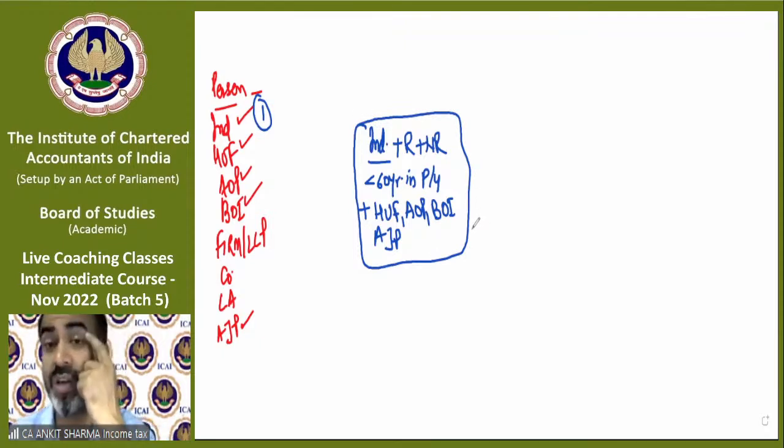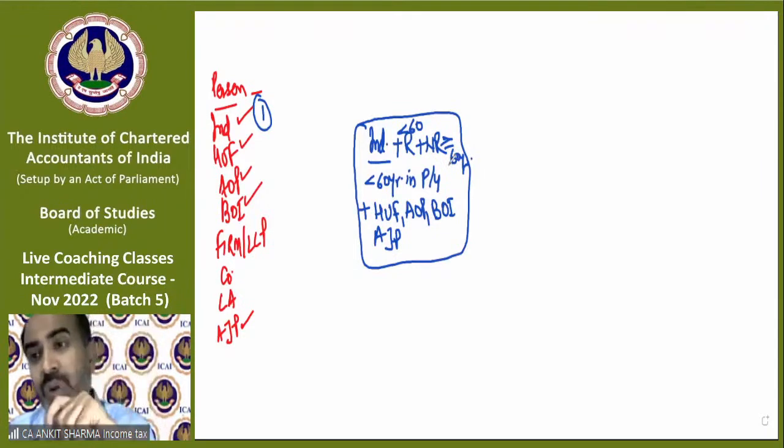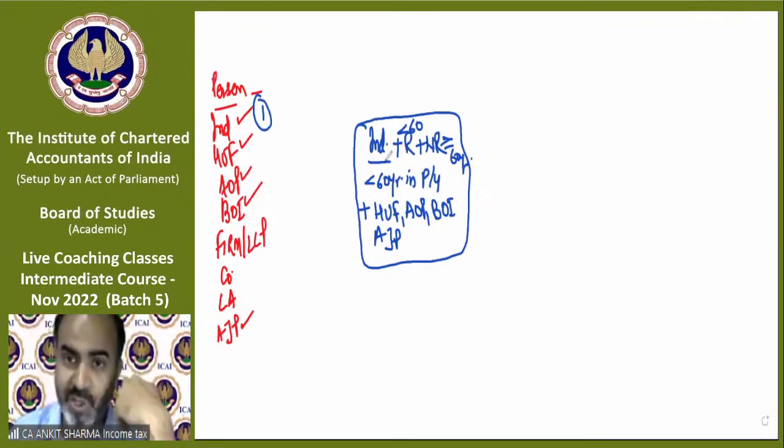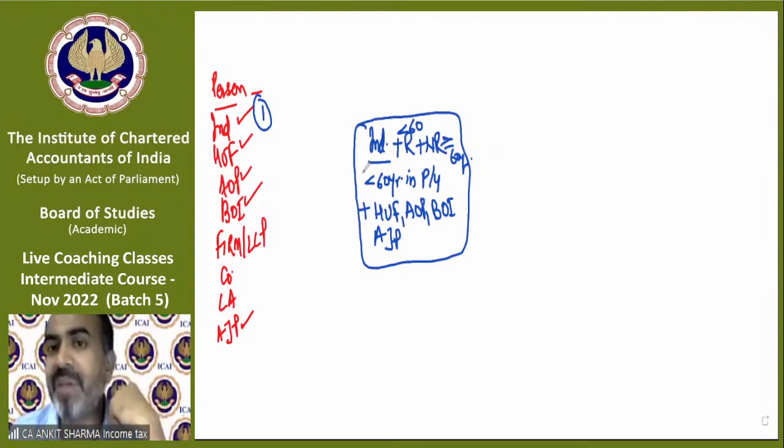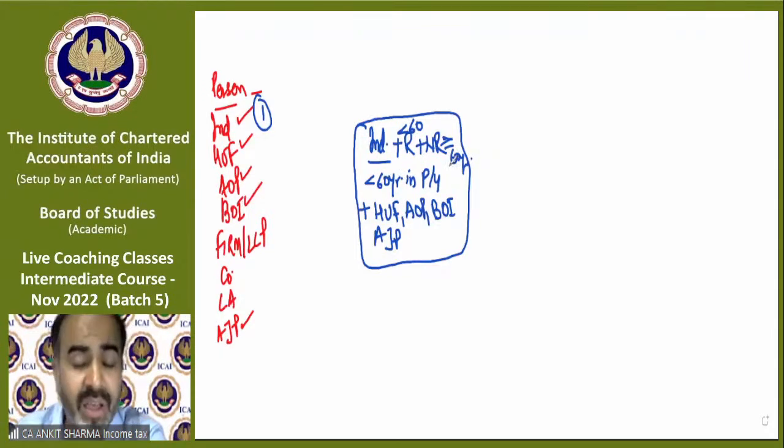Individuals, whether resident or non-resident, and less than 60 years. In case of resident, those who are less than 60 years, and in case of non-resident, it does not matter the age. So we can say, if you are a resident individual, and if your age is less than 60 years, you will fall in this category. If you are a non-resident, then age is irrelevant.